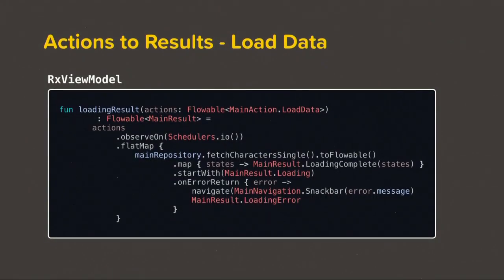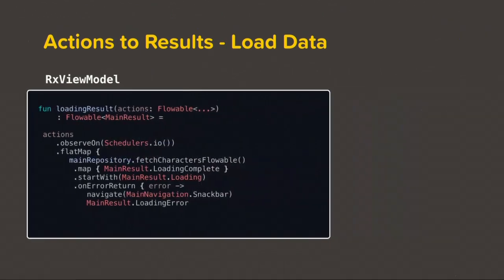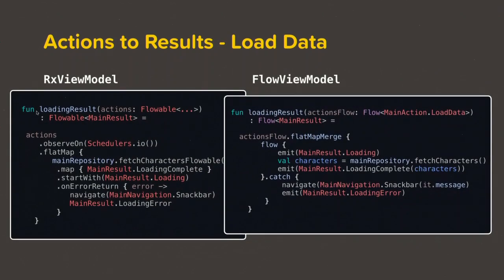So this was our Rx view model that we just talked about. Let's try to convert this into flow. So the return type of this function, Flowable, becomes Flow. We are going to do a flat map over here that corresponds to flatMapMerge. Then inside this, we return a flow, using the flow builder, and as I told you, we can sequentially emit different values.